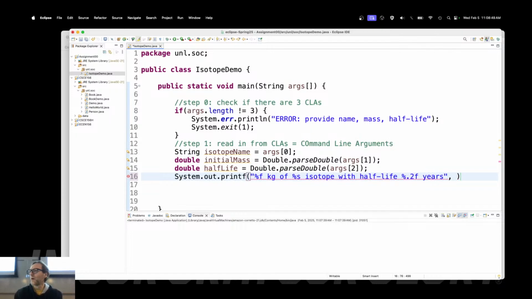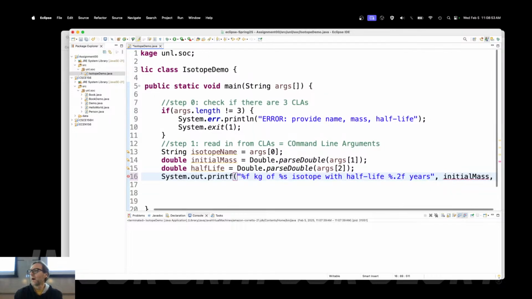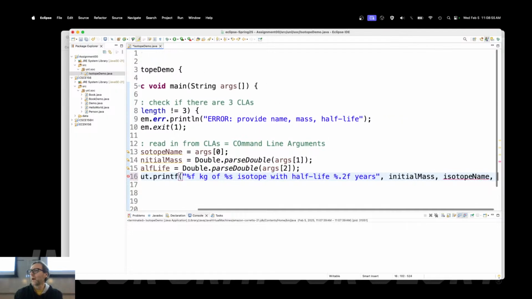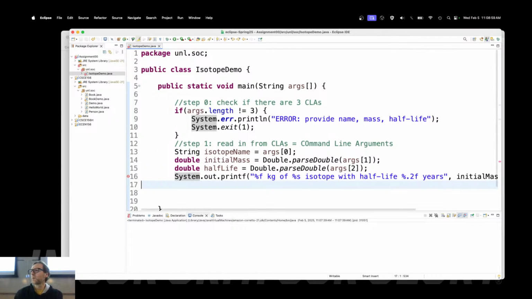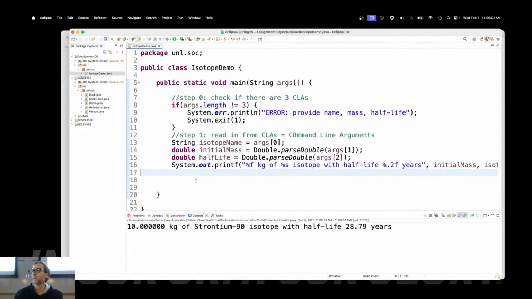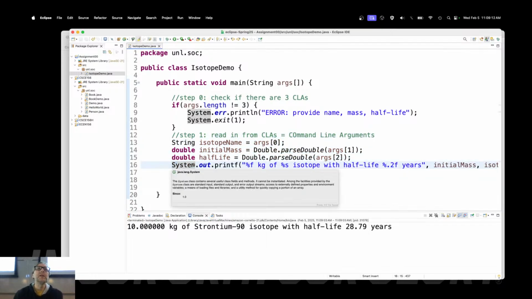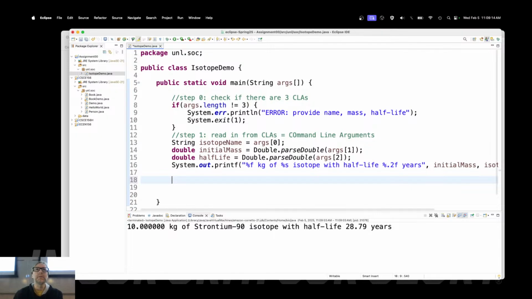And we'll output the initial mass, isotope name, and half-life, just to make sure that I was reading those in correctly from the command line. Zoom out, there we go. 10 kilograms of strontium-90 isotope with half-life 28.79 years. Sanity check passed. We are actually reading these in as command line arguments successfully.